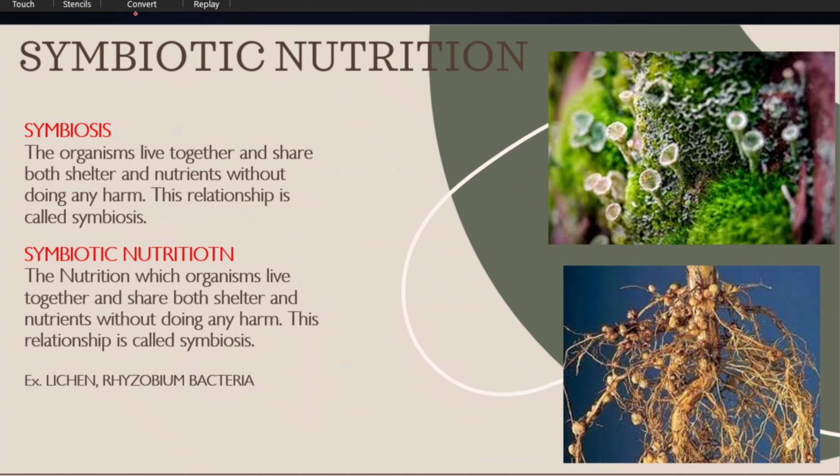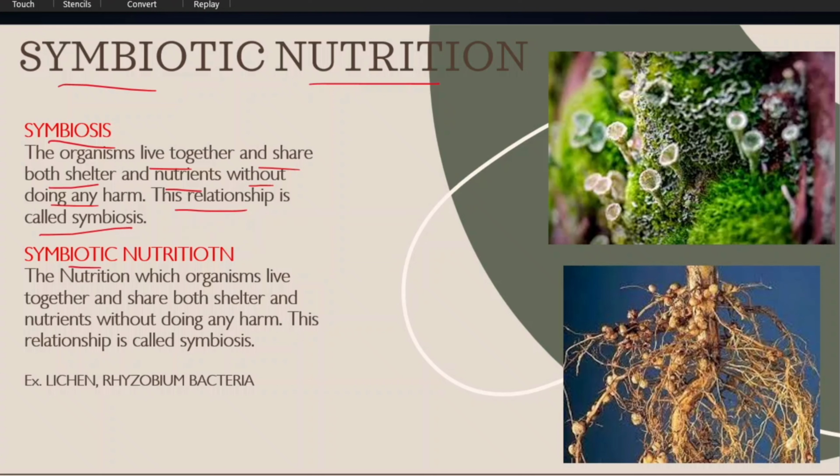Next, we will know about symbiotic nutrition. Symbiotic means one type of cooperation between two animals. Here, two animals are living. These two animals are living cooperatively, in a giving and taking manner. What is symbiosis? Organisms live together and share both shelter and nutrients without doing any harm. This relationship is called symbiosis.